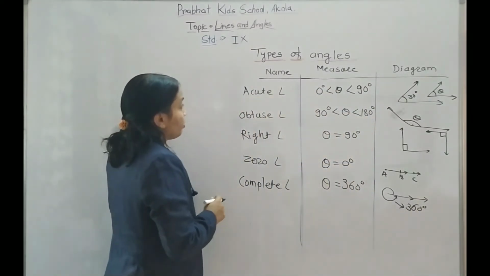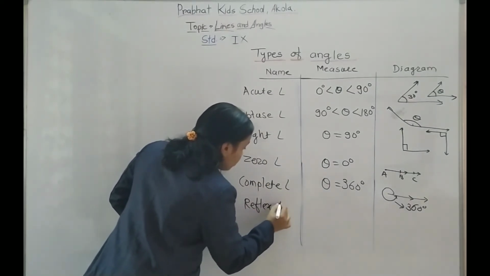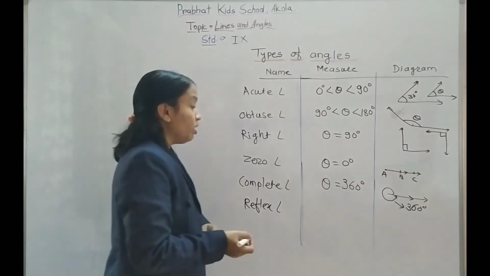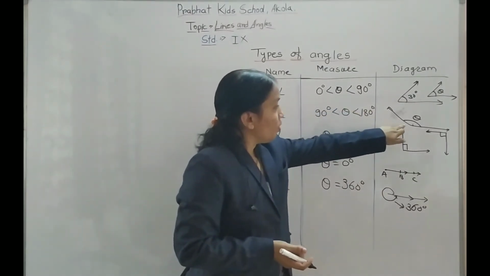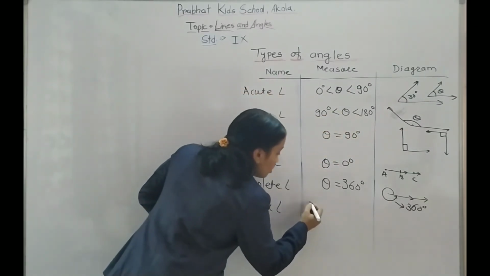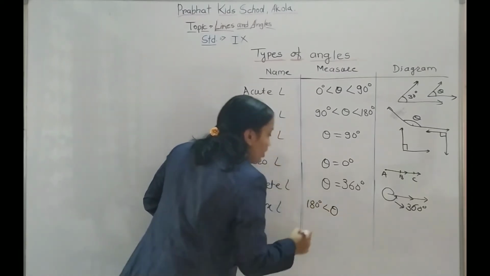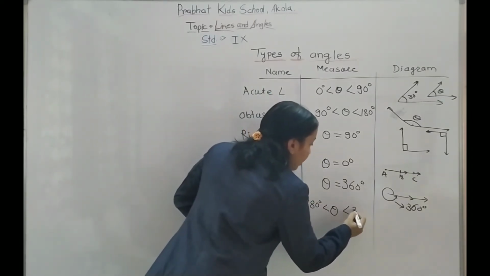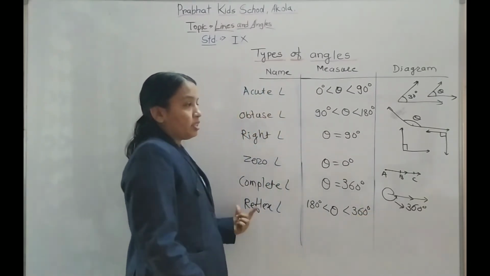Now one more angle remains, that is called the reflex angle. The reflex angle is one of the important ones. Its measure is greater than 180 and less than 360. If the measure of an angle is greater than 180 degree and less than 360 degree, it is called a reflex angle.